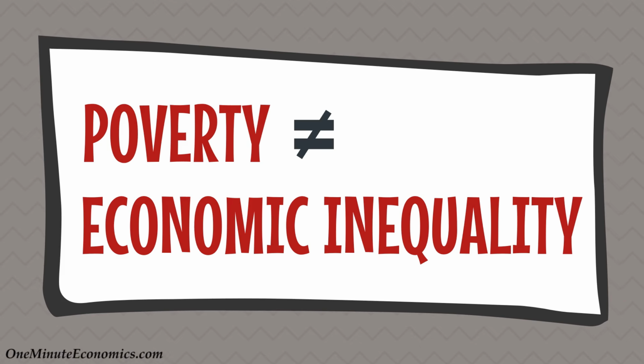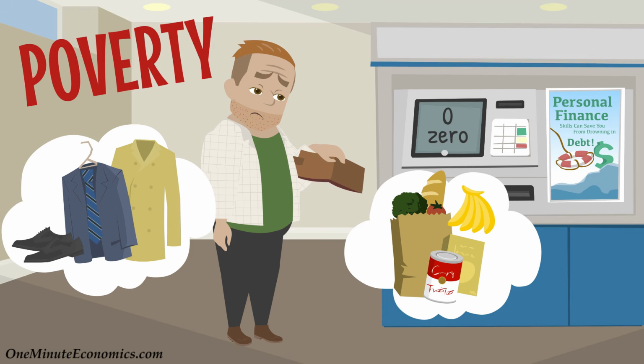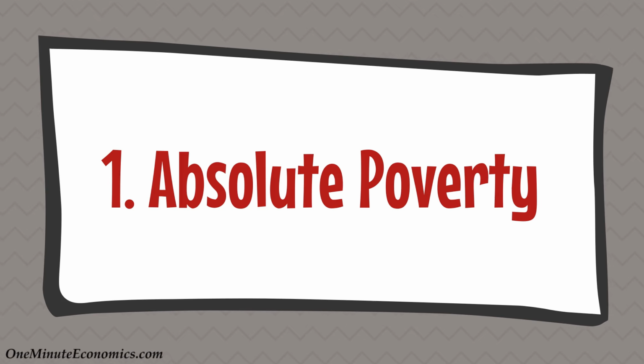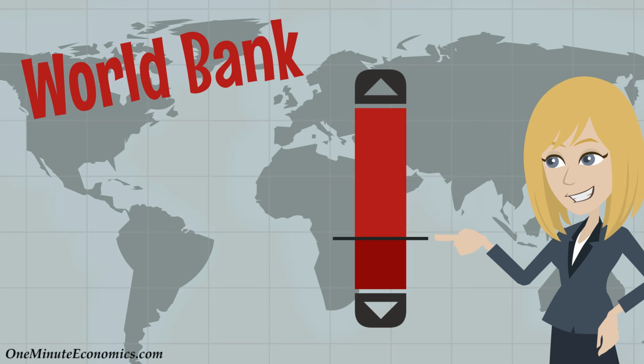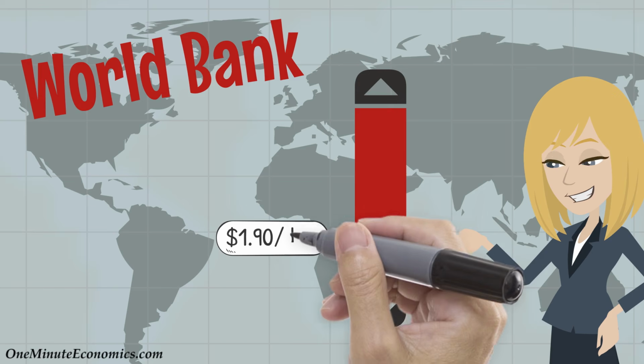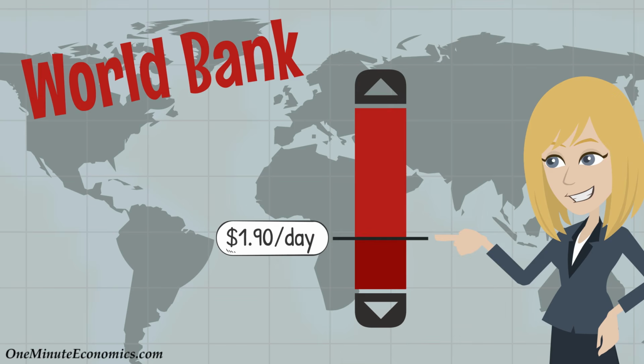Contrary to what a lot of people mistakenly believe, poverty and inequality are not the same thing. Simply put, poverty describes a situation where a person doesn't have enough money to meet his basic needs, with the two main poverty types being: 1. Absolute poverty, where we set a certain income level and say that those who earn less are considered poor no matter where they live. The World Bank has such a poverty limit, which was last updated back in October of 2015 and currently lies at $1.90 per day.